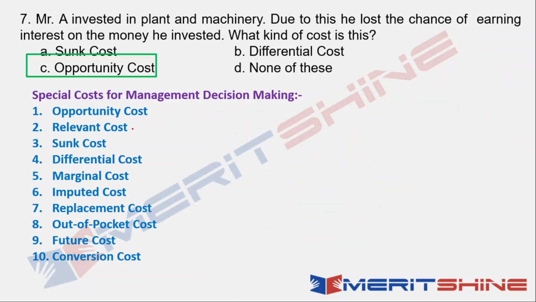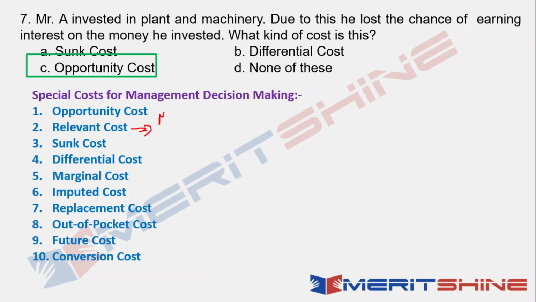Relevant cost. Now this is also a very important idea. Understand it clearly step by step. First, what is a relevant cost? I'll also talk about irrelevant cost. Relevant cost is one whose magnitude will be affected by a decision that is being made by management.